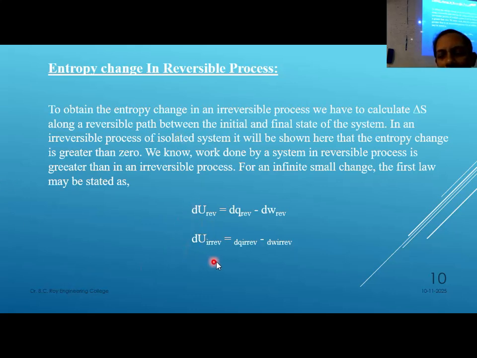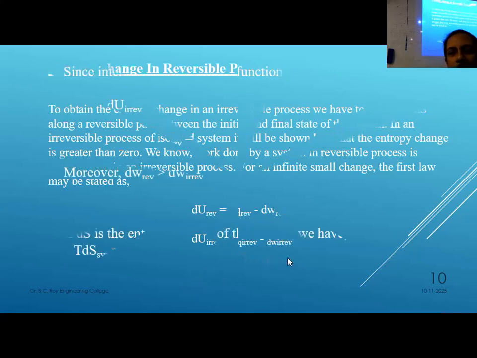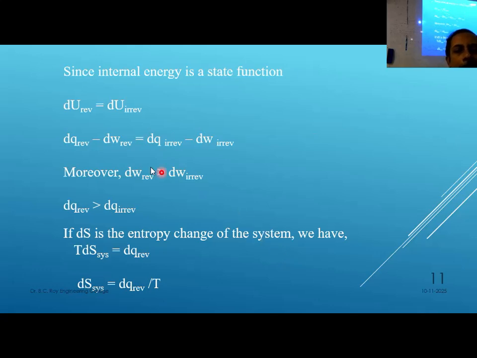So for the irreversible step, as I told you already, dq reversible here is reversible. For reversible it is dq reversible minus dw reversible, and for irreversible dq irreversible minus dw irreversible. Now you know that dU or dE is the internal energy change, and for irreversible as well as reversible it will be the same because it is independent of path.